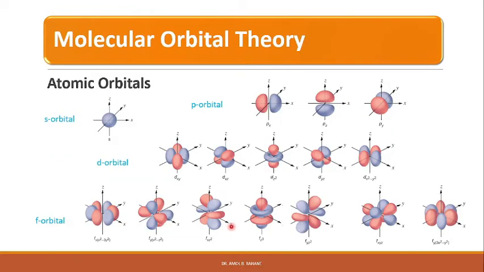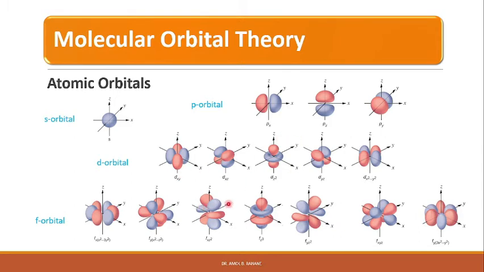We have seen that in the case of atoms, the electrons do not occupy space arbitrarily. That means their distribution and energies are governed by well-defined natural laws. Their characteristics may be calculated from Schrodinger's equation and expressed in terms of three-dimensional wave functions or orbitals. These orbitals can take different shapes like s orbital, p orbital, d orbital or f orbital.